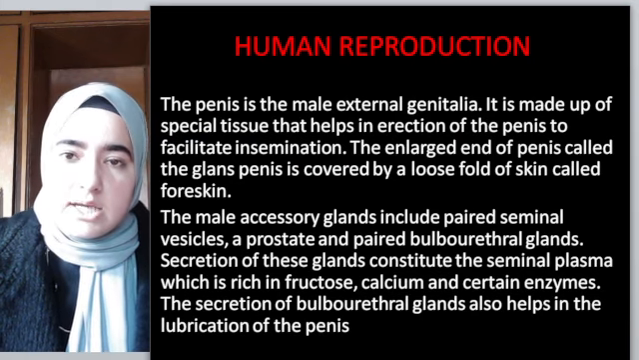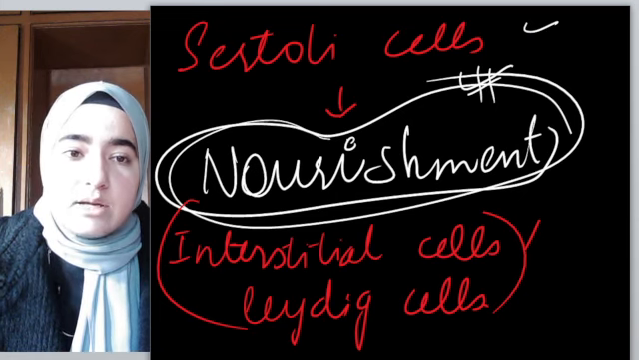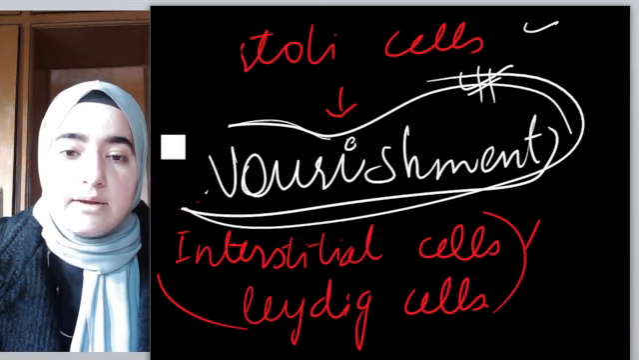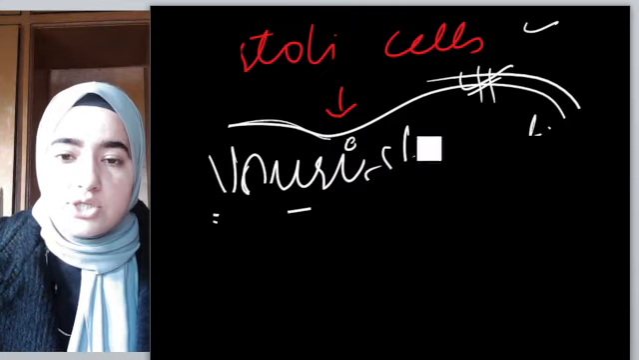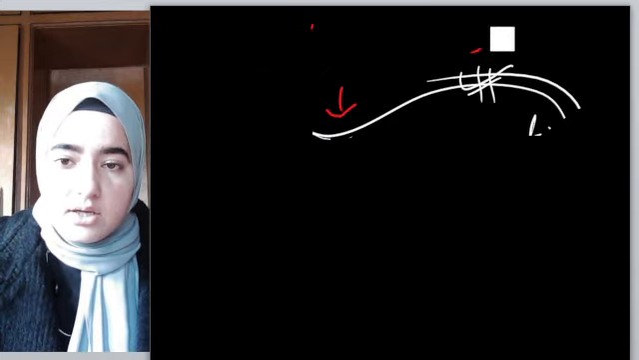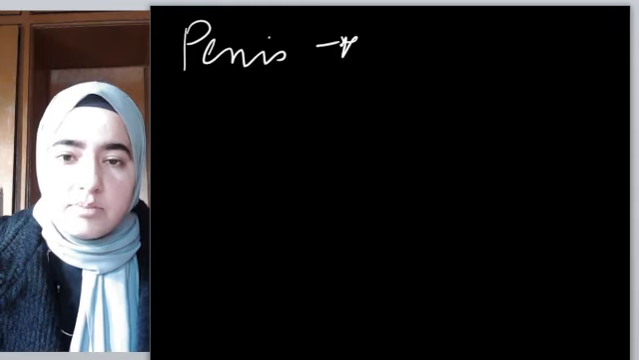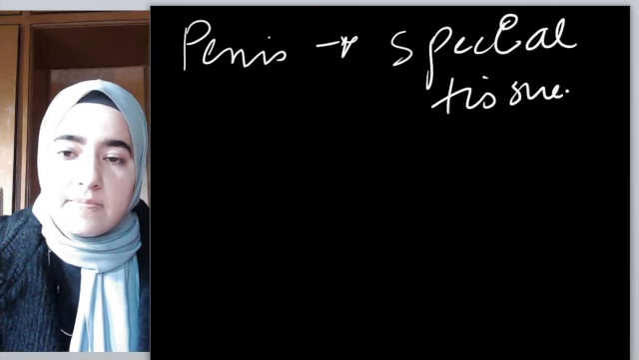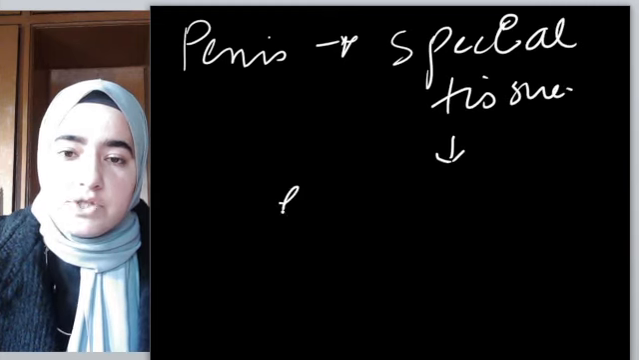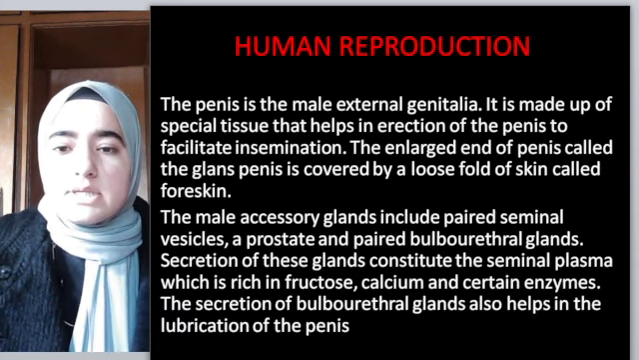Now we know penis is male external genitalia and it's made up of special tissue. Penis is made up of special tissue, that tissue which helps in erection. Okay, because during insemination, erection is really very necessary. So penis is made up of special tissue which helps in erection.